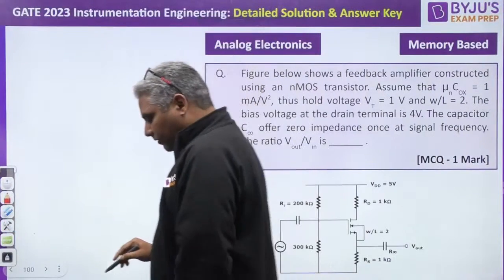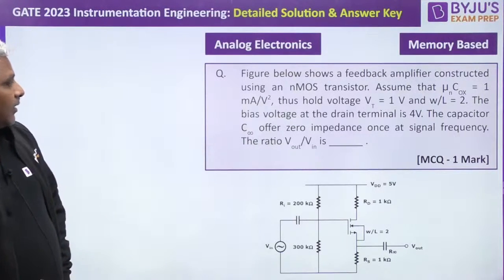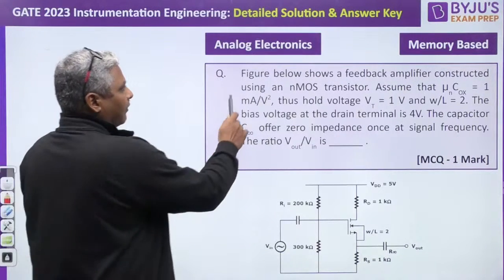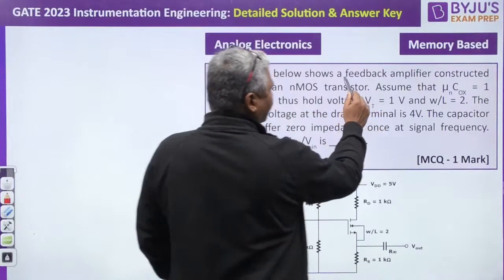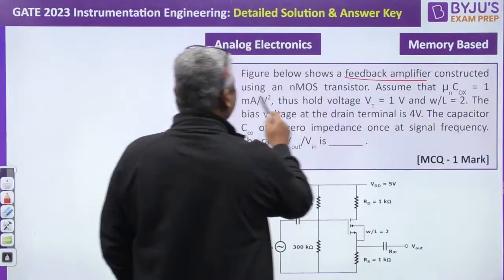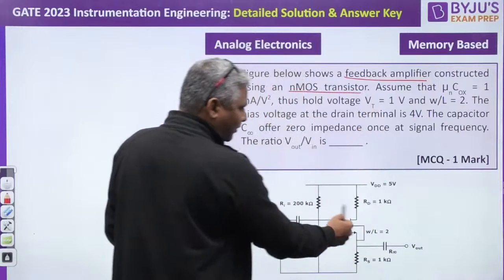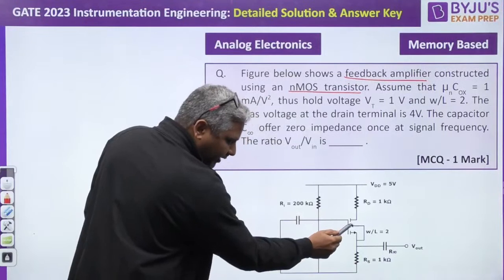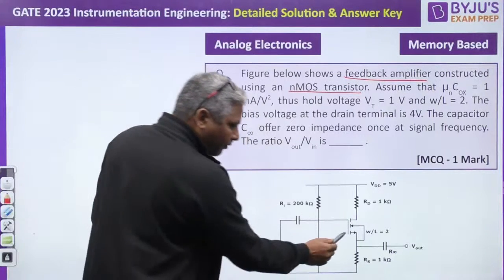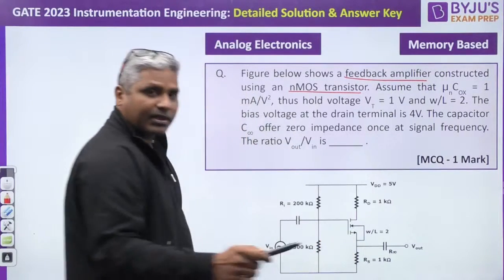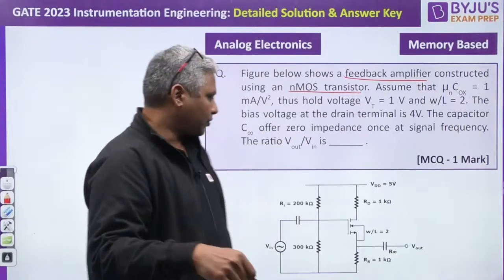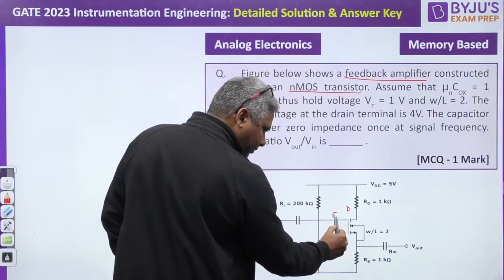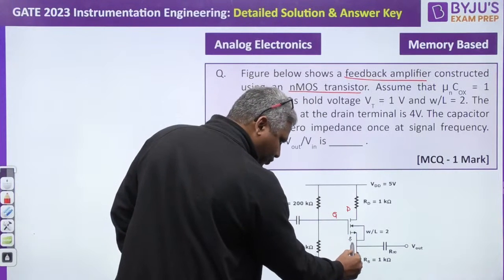Yeah, this is a question given from MOS field effect transistor. Hope this question is visible to you. The figure below shows a feedback amplifier constructed using an NMOS transistor. This is an NMOS transistor. Don't think that the arrow is inside, it's not PMOS. This arrow we have to see. This is the substrate, generally connected to the source. So this is the drain terminal, this is the gate terminal, and this is the source terminal.